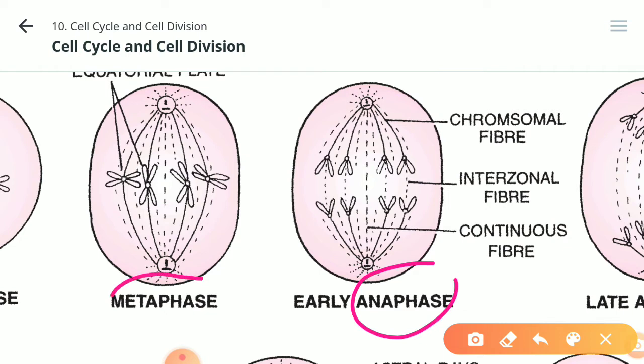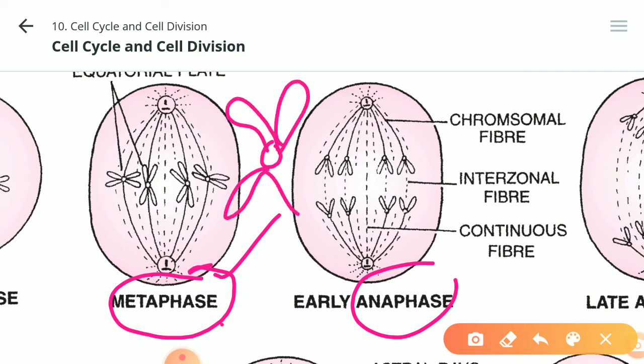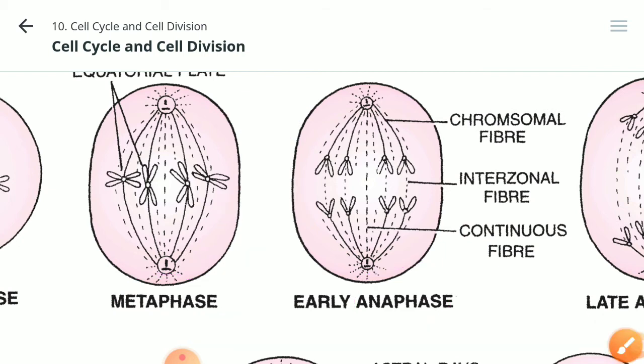Children, from metaphase, one question is asked in NEET: if you want to study chromosomes, then what is the best stage to study them? So it is metaphase. Why? Because in the metaphase stage, the chromosomes are highly condensed and coiled, and they are easily visible to us. So the best stage to study the chromosomes of a cell is when the cell is in its metaphase stage. Now, what happens further, we'll discuss.